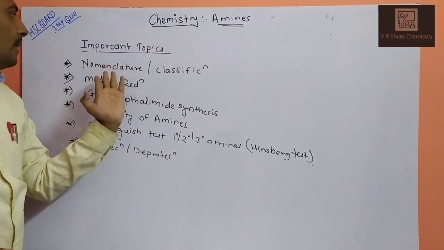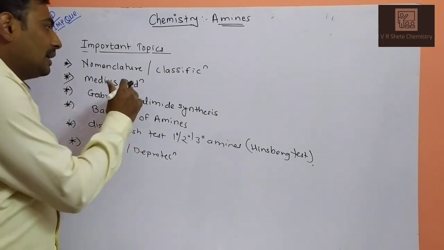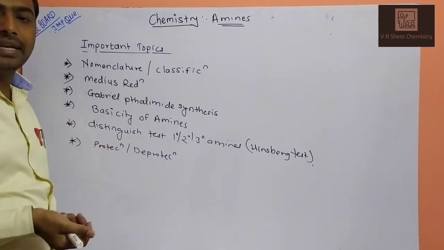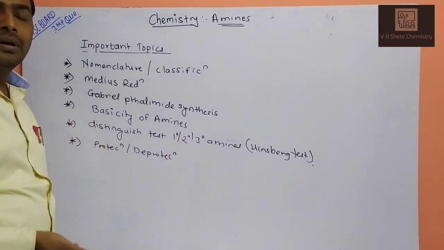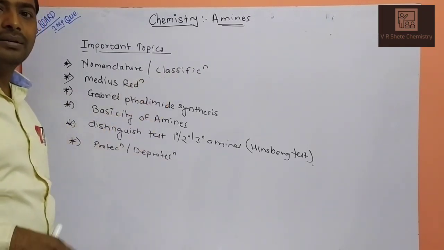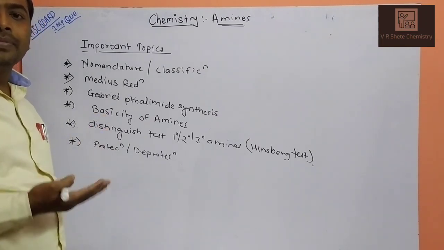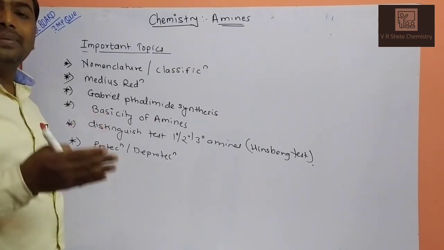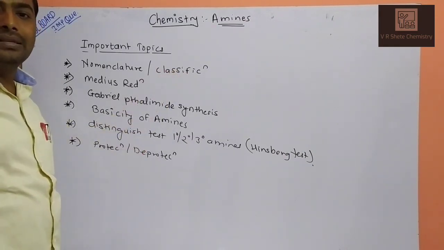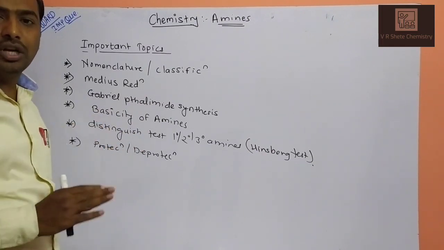First, nomenclature of amines. Questions will be asked on the basis of nomenclature, where some structures are given in the question paper and you have to write down the name of the amine, or it may be a classification of amines. Generally, primary, secondary and tertiary for other functional groups depend on the carbon atom. But for amines, primary, secondary and tertiary depend on the substitution of nitrogen.